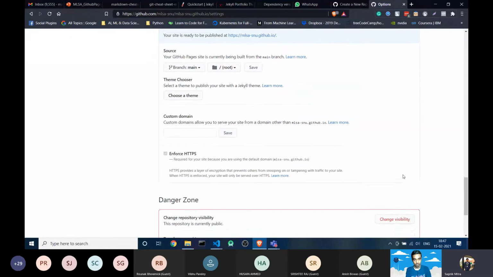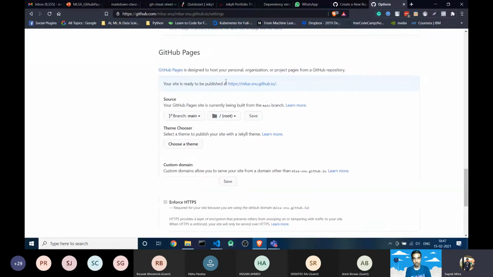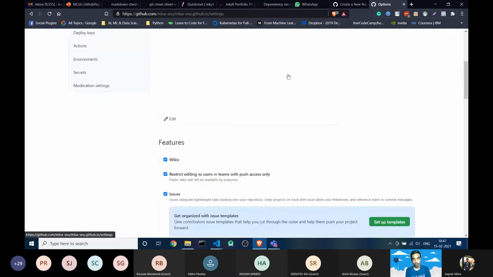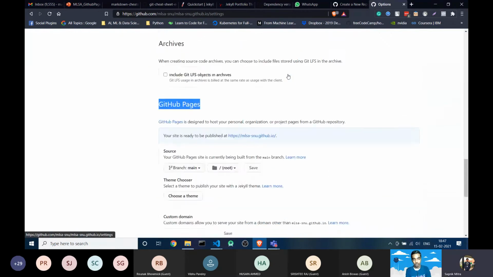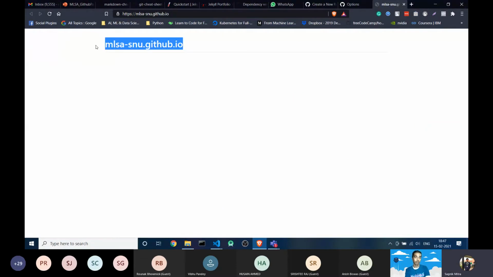See, here you will be able to see that your site is published at this URL. You are already given a URL by GitHub Pages. You can see a GitHub Pages section in the settings of the repository. If you are stuck anywhere, let me know, else we will proceed. Once you click on this URL, you can see a website which is hosted.